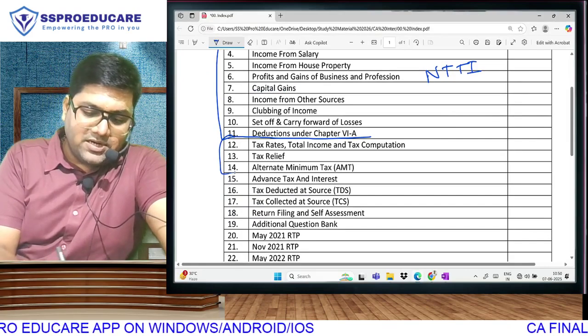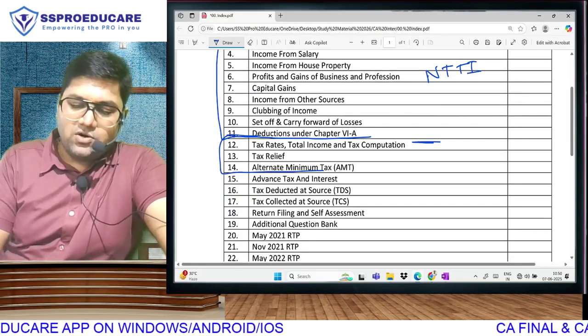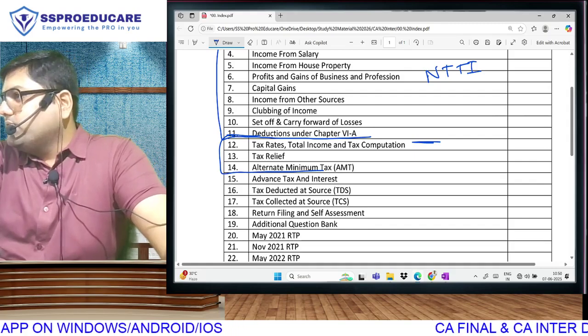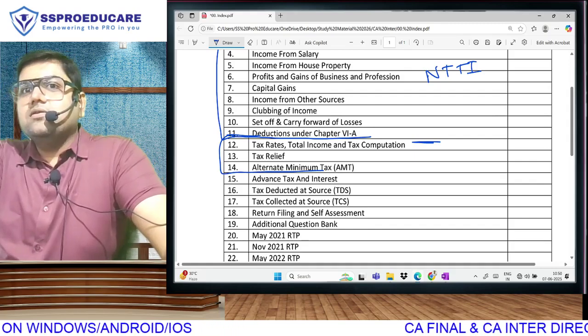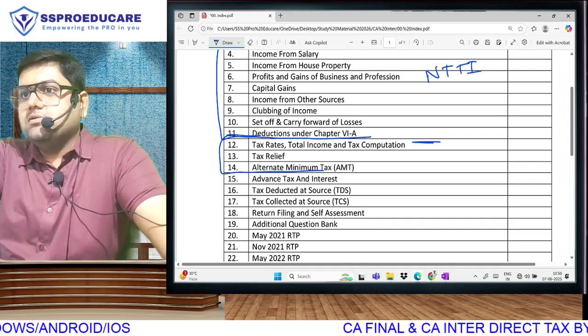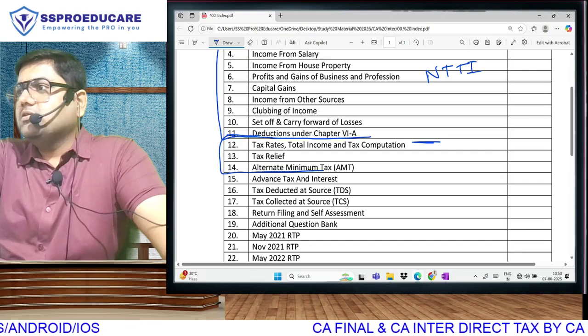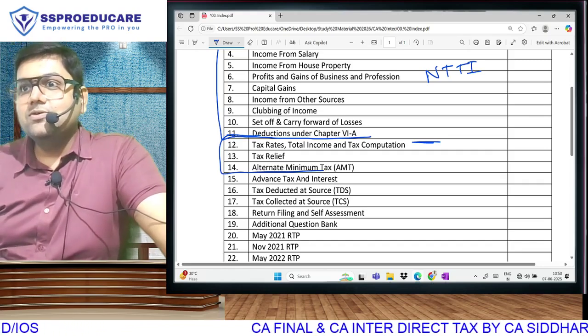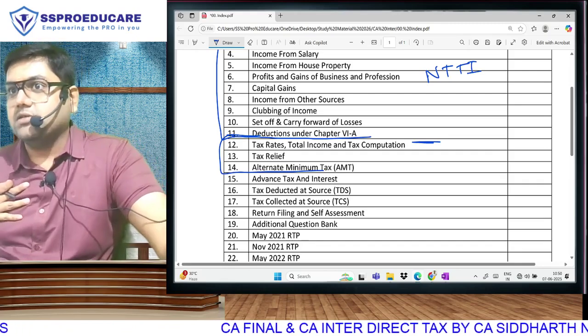So, in chapter number 12, we have got something called tax rates. I have one real bad news for you, that every question of this chapter number 12 we will have to solve twice. Every question twice. No, sir, your reaction is like, sir ko maja aata hai time pass. No, don't give me those reactions. I'll tell you the reason.